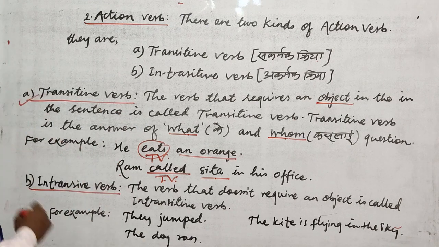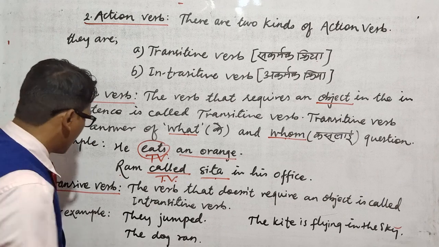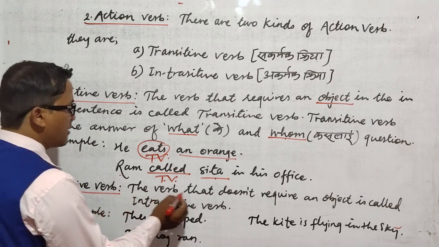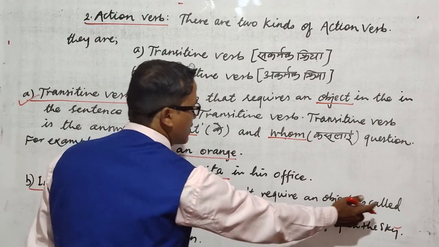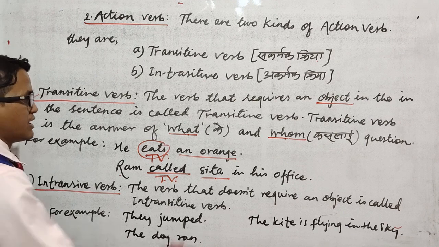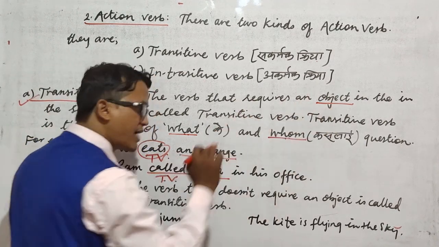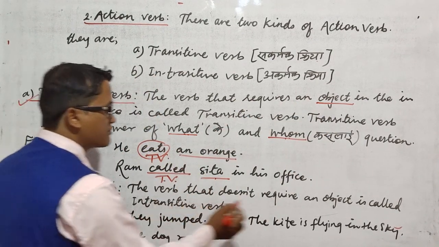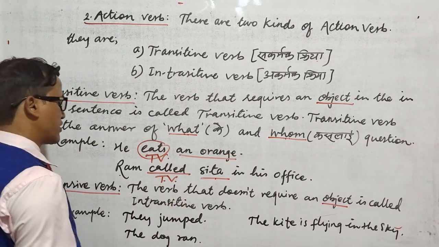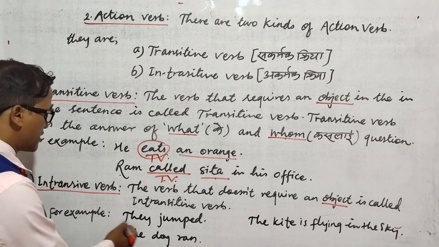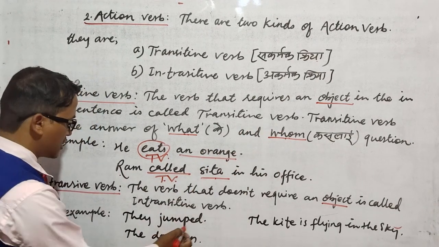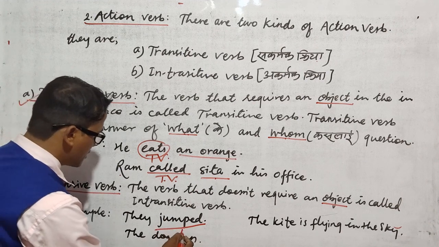Now let's go to intransitive verb. So what is intransitive verb? See, the verb that does not require an object in the sentence is called intransitive verb. Here it is object requiring, but here it does not require any object. So this is what? Intransitive verb. For example, they jumped. What jumped? Whom jumped? Nothing. So that's why this is intransitive verb.